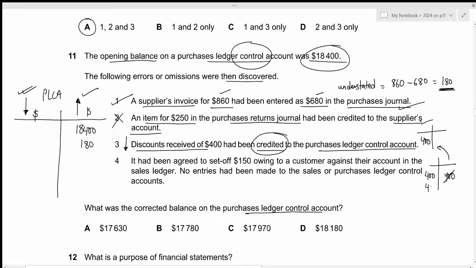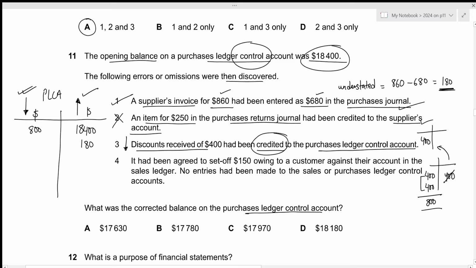So we need to enter it again so that we can show the correct value of discounts received on the correct side. It means we now need to enter a total of 800 on the debit side as part of the discounts received. Once for it to cancel out with the amount entered on the credit side, and once for it to show the actual amount of discounts received. So it will be 800 right here.